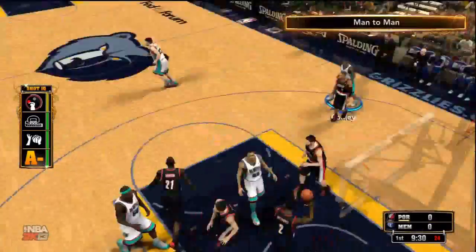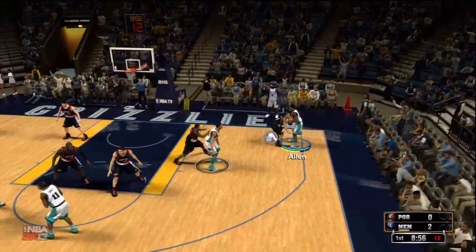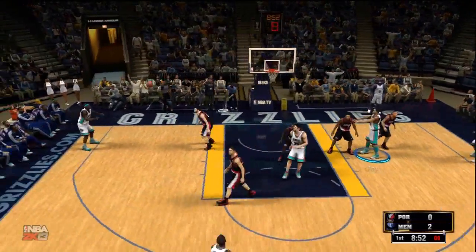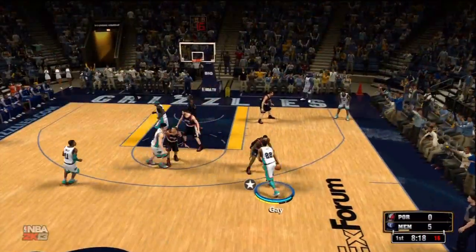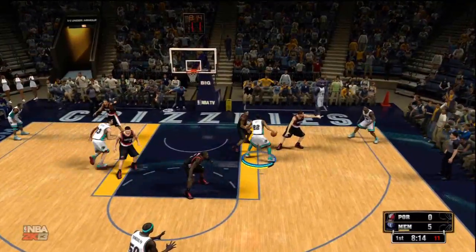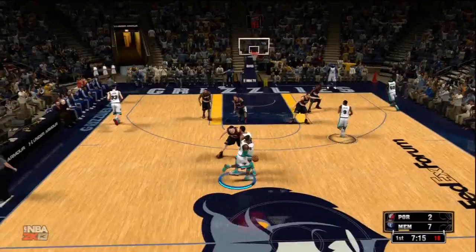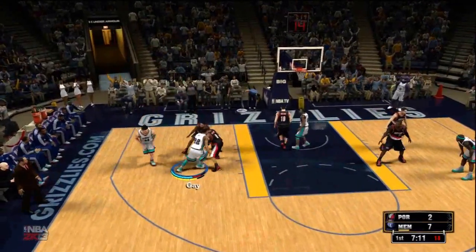So, Grizzlies, the record is still extremely, extremely good. And I think I know why. If you just keep this team default, and I never do. I have so many little formulas that I put into each team to make them play absolutely perfect.